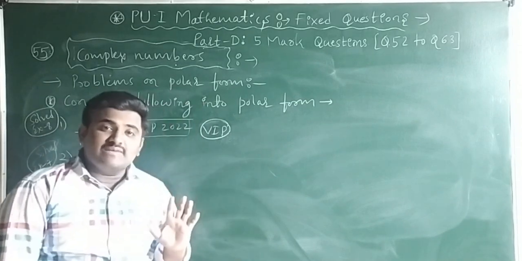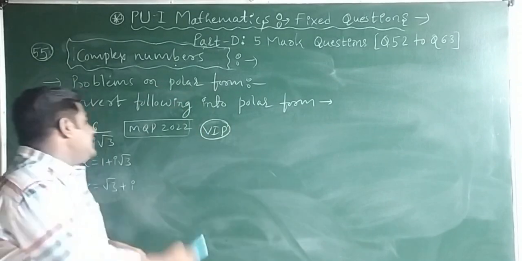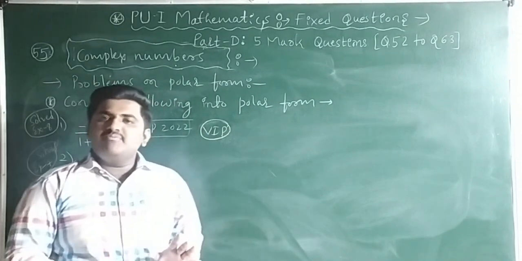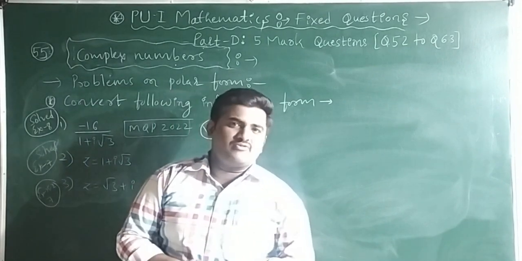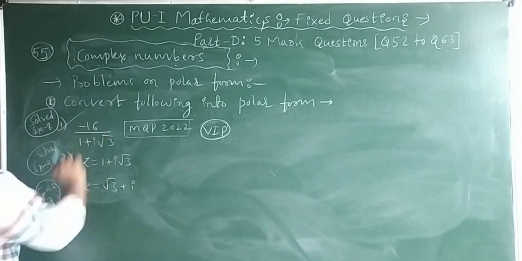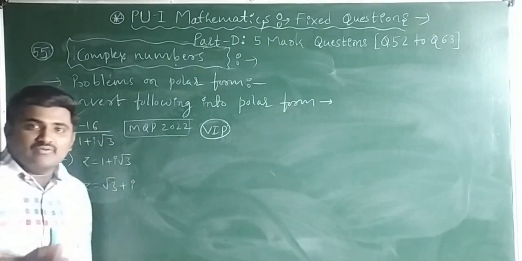In this entire complex number chapter, if you see the NCERT textbook, only this question carries a weightage of 5 marks. The remaining questions are just 2 mark or 3 mark questions. Following or not? Therefore, definitely they will ask this question only. And this question is given in NCERT solved. It is already a solved one.